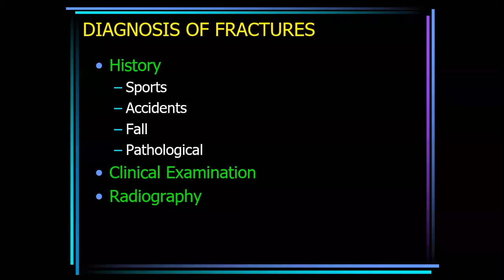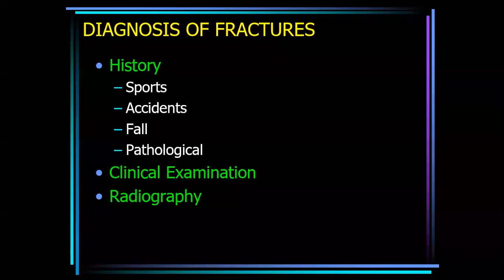The patient will give a history of accident, sport injuries, or fall, or any pathology. With a very minor injury or no injury, a fracture occurs due to pathology. Due to osteoporosis, fracture of the neck of the femur is common. Due to pathology, in children due to cystic lesions in the bone.